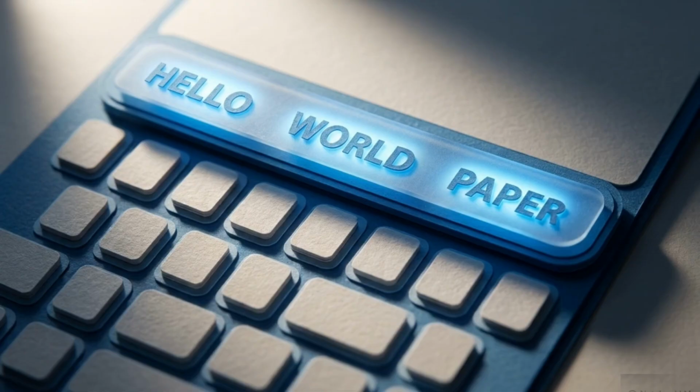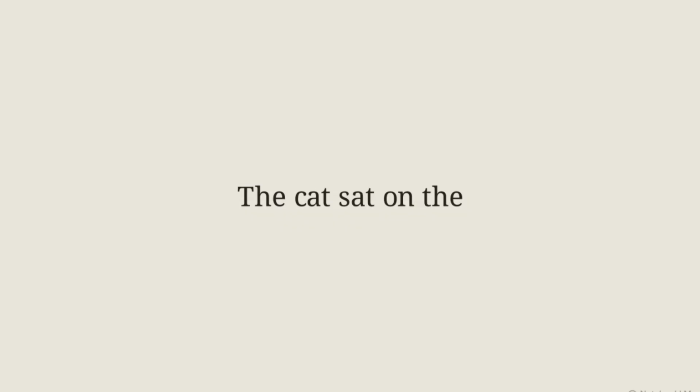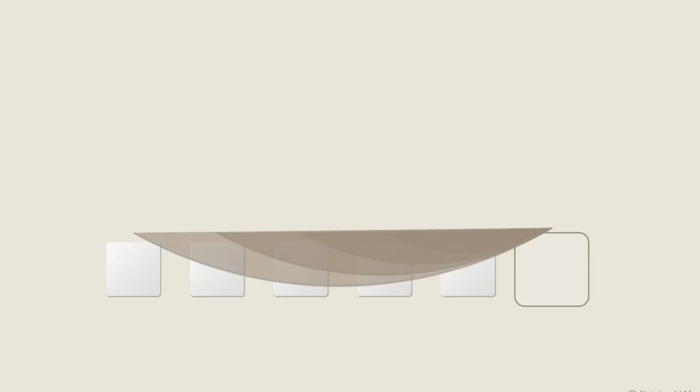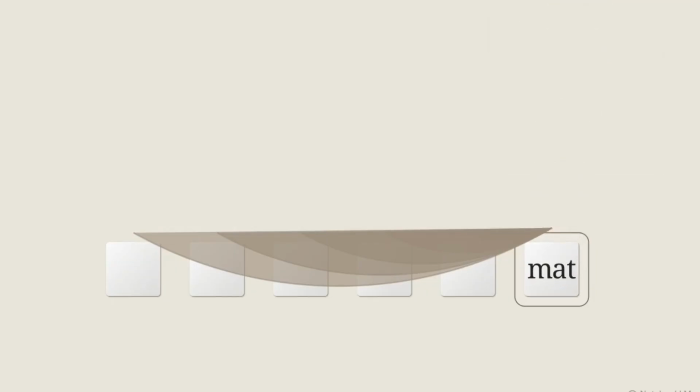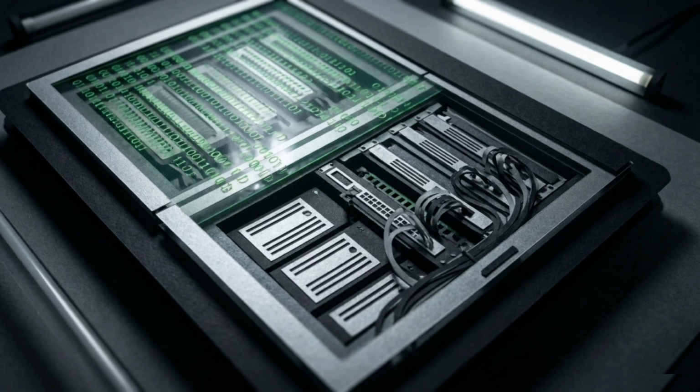If you have used a chatbot like ChatGPT, you have interacted with a large language model. At its core, this works like a highly advanced version of the autocomplete feature on your smartphone. Take a look at this sentence. Instead of reading whole phrases, the model slices language into tiny data chunks called tokens. Using billions of studied examples, it calculates the mathematical probability of the next token and selects the most likely choice. By stacking those incredibly fast mathematical predictions one after another, the machine generates a coherent essay without ever actually thinking